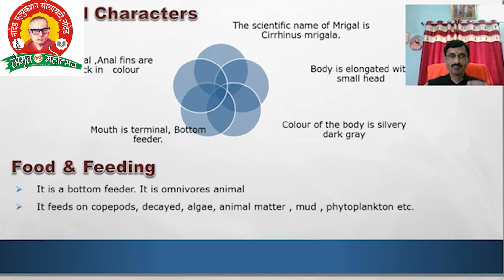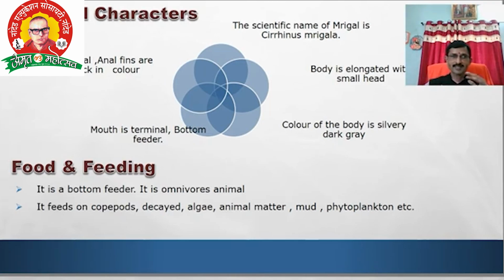Next point, the mouth is terminal and it is a bottom feeder. Already I told that if the mouth is upturned, it is a surface feeder. If the mouth is subterminal, it is a column feeder. If the mouth is terminal, the fish is a bottom feeder. Water has three levels: surface, column, and bottom. Katla is a surface feeder, rohu is a column feeder, and mrigal is the bottom feeder. This is the feeding habit of these fish.